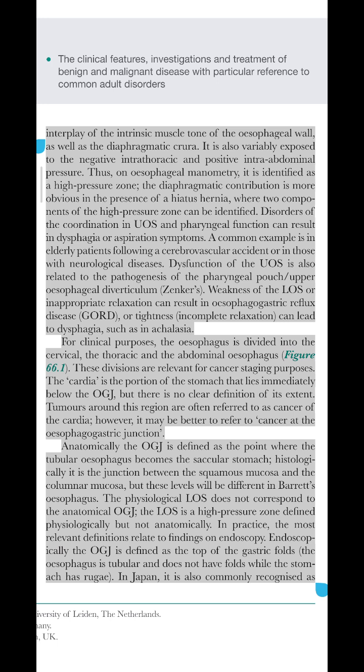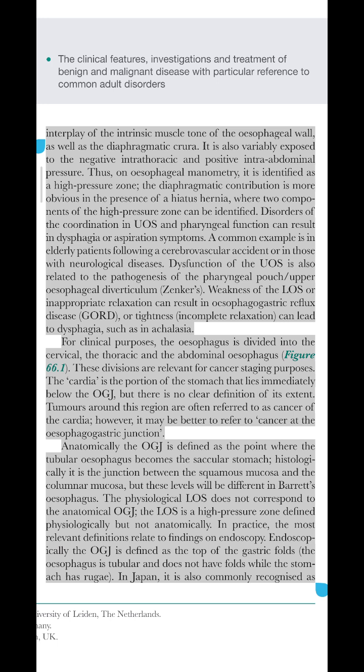For clinical purposes, the esophagus is divided into the cervical, the thoracic and the abdominal esophagus, figure 66.1. These divisions are relevant for cancer staging purposes. The cardia is the portion of the stomach that lies immediately below the OGJ, but there is no clear definition of its extent. Tumors around this region are often referred to as cancer of the cardia. However, it may be better to refer to cancer at the esophagogastric junction.